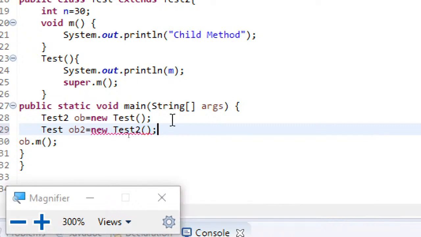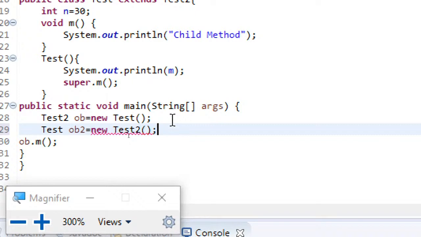So here the point to be noted is parent reference variable can point to child object, but child reference variable cannot point to parent object. I repeat, parent reference variable can point to child object, but child reference variable cannot point to parent object. Remember this point.